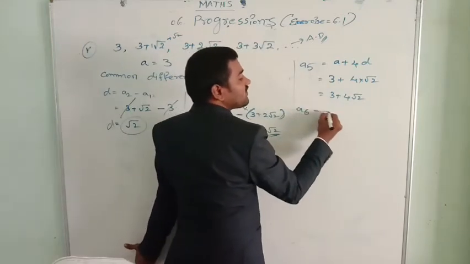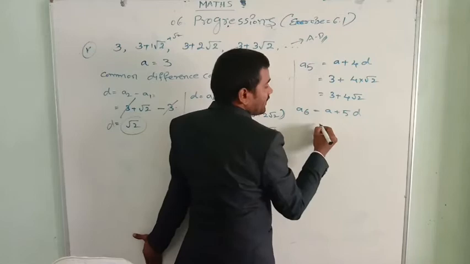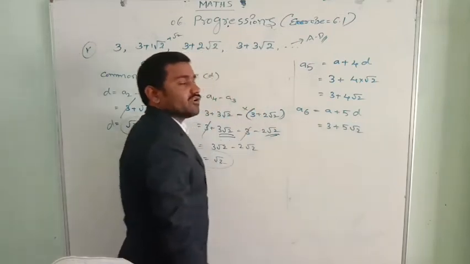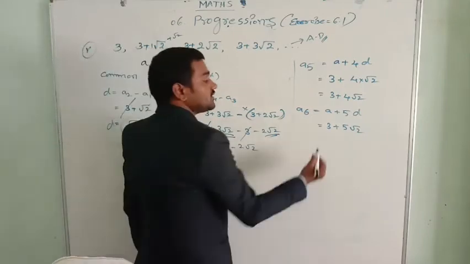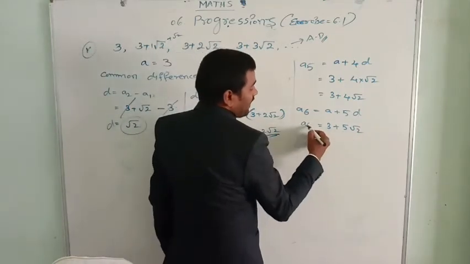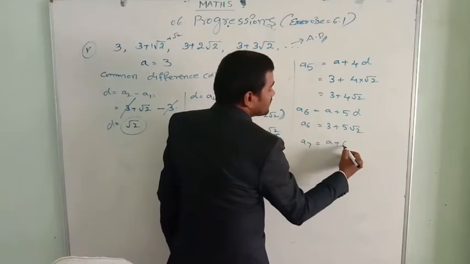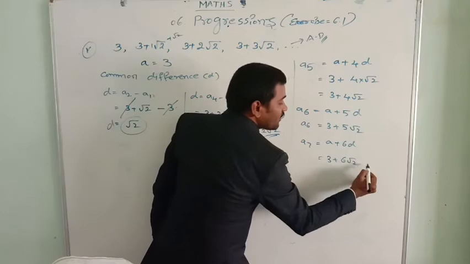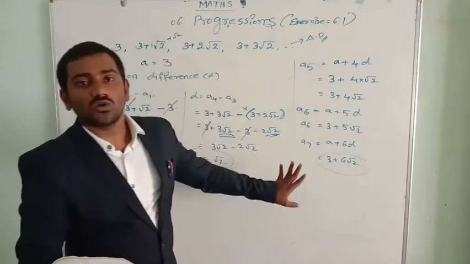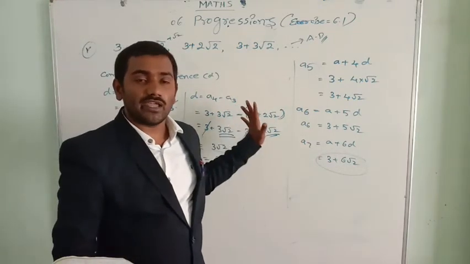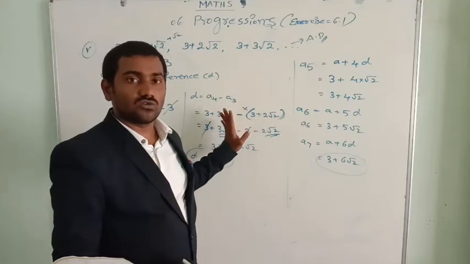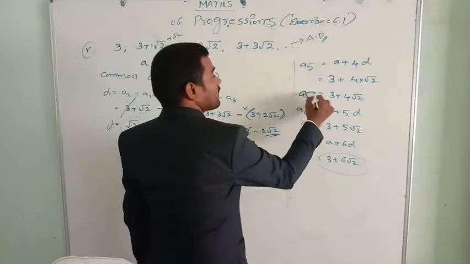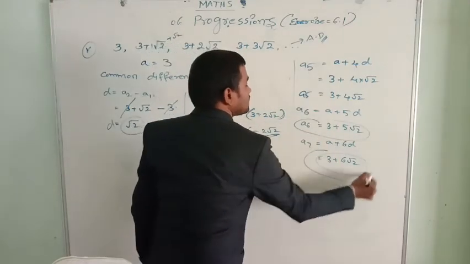Similarly we can write the A6 formula, A plus 5D. A equals 3, 5 into the D value, which is root 2. That is 3 plus 5 root 2, the A6 value. For A7, A plus 6D is the formula. So 3 plus 6 into the D value, root 2. This is the A7 value. So this list of numbers is in AP and the common difference is root 2. We got the next 3 terms A5, A6, A7.